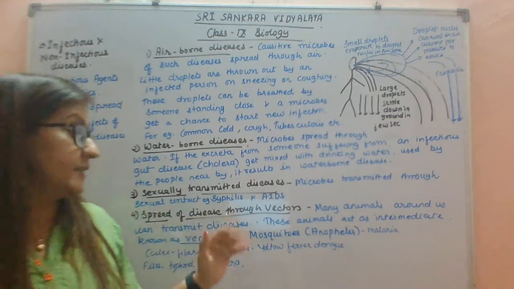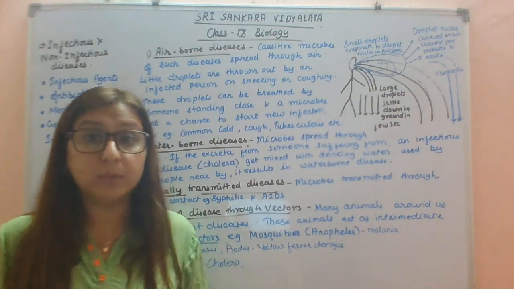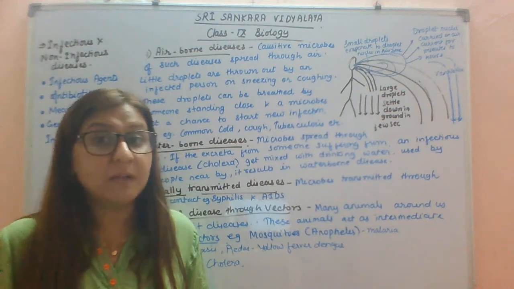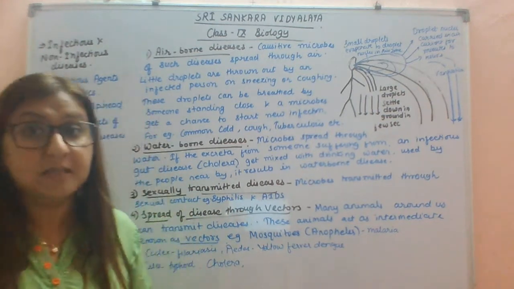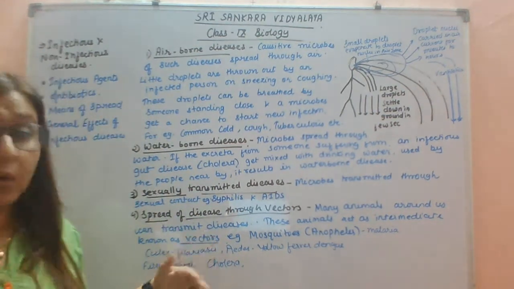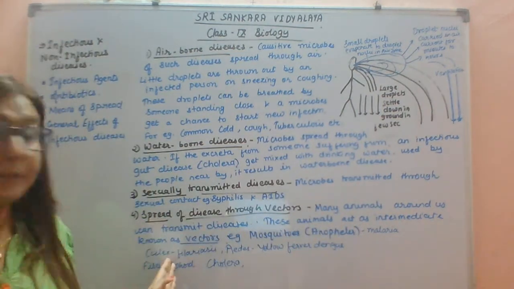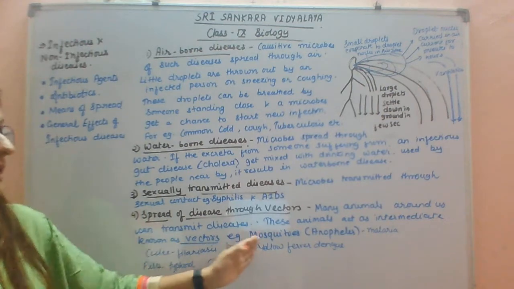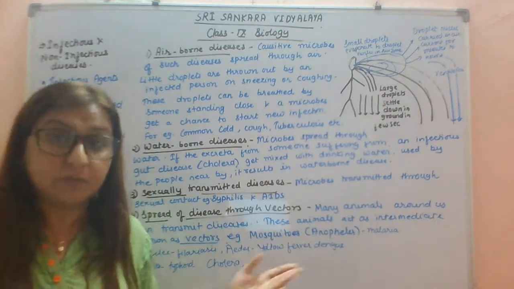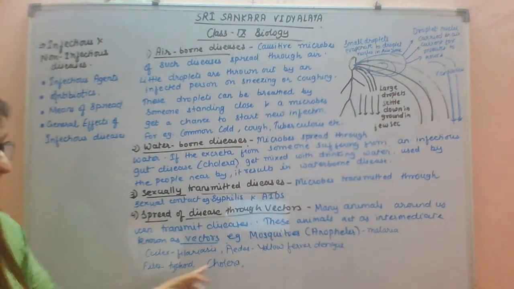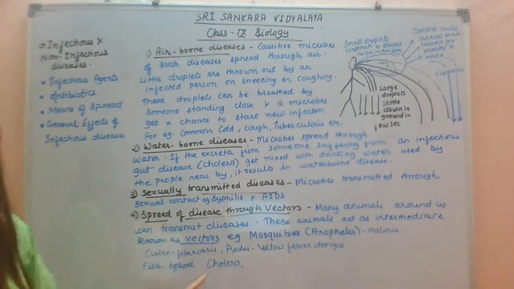Last is the spread of diseases through vectors. As I told you, the animals around us are also sometimes responsible for the spread of diseases, such as mosquitoes. Those animals are called vectors. These animals act as intermediates, and we call them vectors, such as mosquitoes: Anopheles, which is the causative agent of malaria, Culex, filariasis, Aedes, yellow fever and dengue.